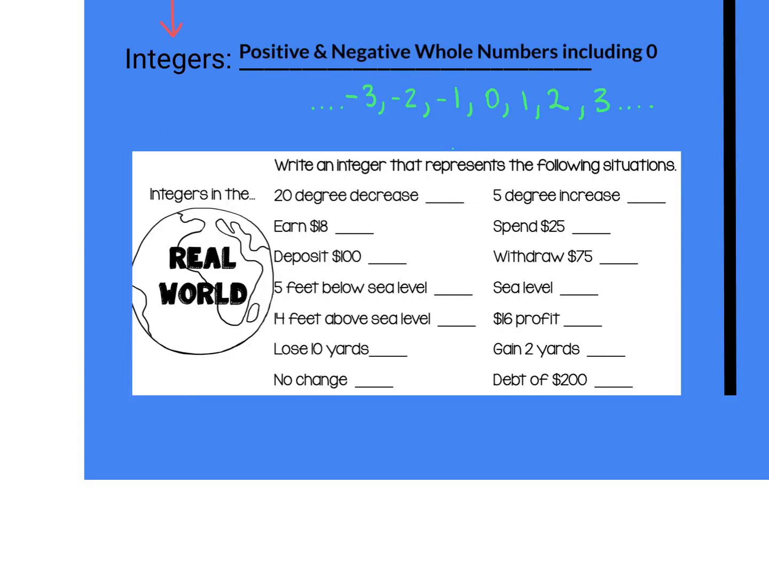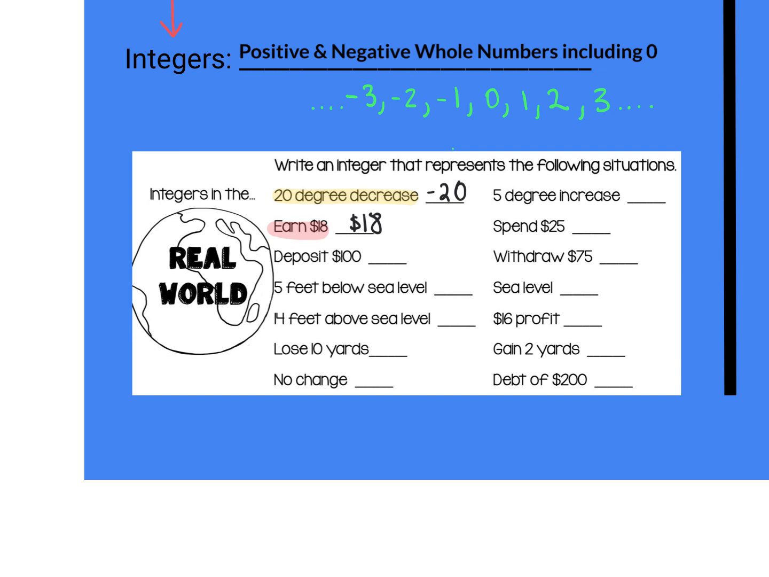So let's think about our integers now in our real world. So here, if it's a 20-degree decrease, we're going to write that -20. Exactly. You go ahead and try these next few and then we'll check them. If it's a positive, you can either write a plus or you could just write $18. You don't need to put the plus in front of it if it's a positive number. You have to put the dollar sign in. Yes, if it's money, put the dollar sign.